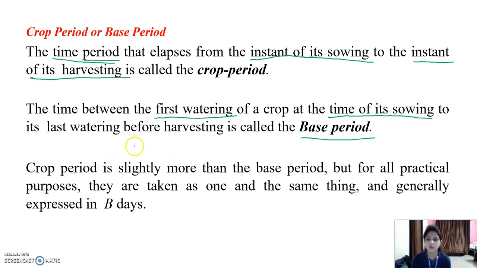That means the crop period is slightly more than the base period, because crop period is the instant of sowing to the instant of harvesting. Then the base period is generally expressed as B, in number of days.